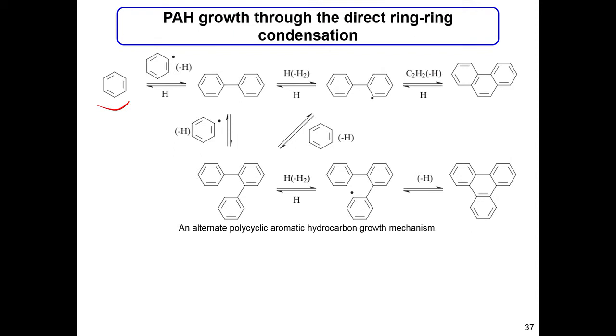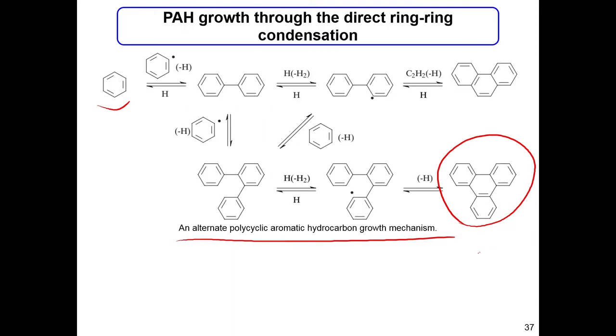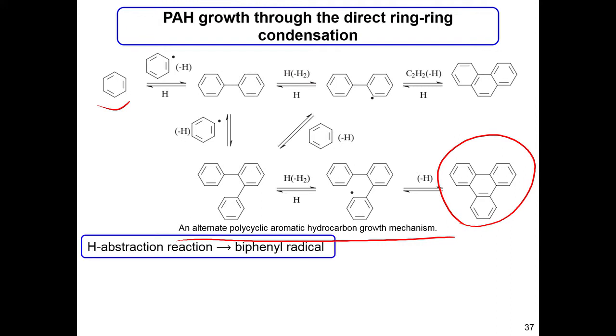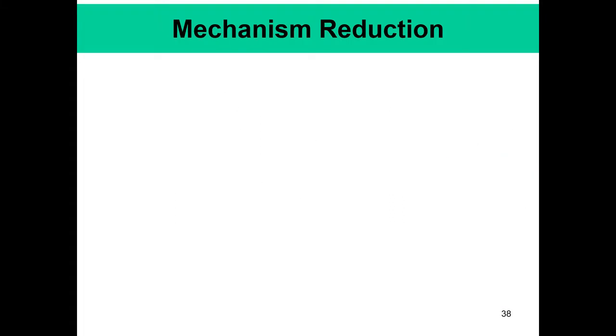So this is the thing that we talked about right now, that if we have a benzene molecule, the benzene molecule can arise from acetylene, and then it can also grow along another path where it can form an alternative polyaromatic hydrocarbon growth, in which you have these kinds of shapes instead of the side by side shapes that we just discussed. So both of these different structures can be formed from a benzene ring through different variants of the HACA mechanism. I will not go into the details in this one.